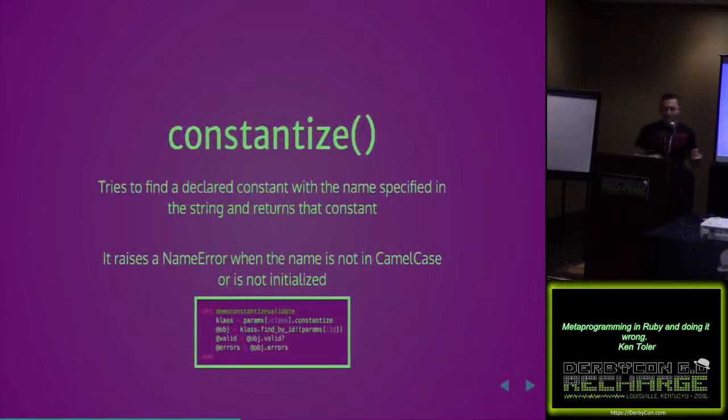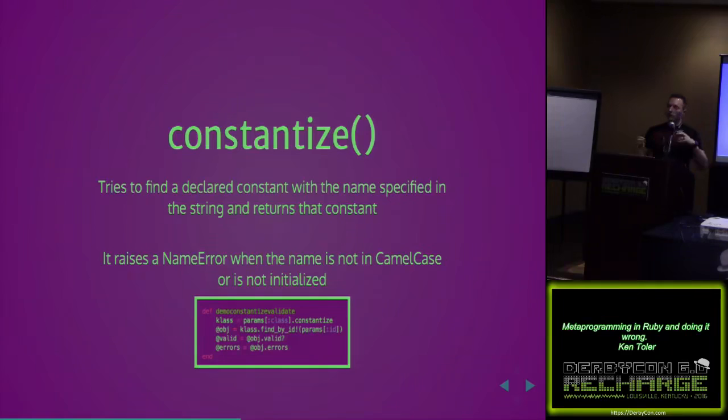The next one up is constantize. So constantize is interesting. Again, the textbook definition is it tries to find a declared constant with the name specified in the string and returns that constant. The name error comes when the string's not in camel case, or if it's not an initialized constant. So here is an example of how we might use that.